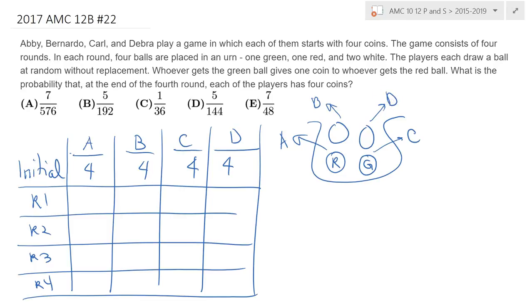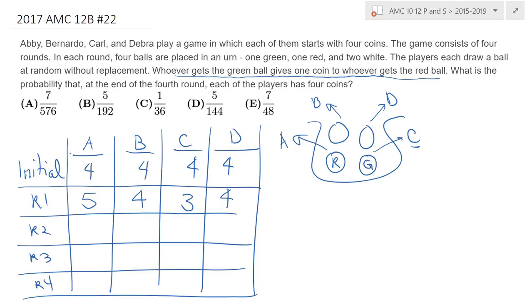So apparently the rules of the game tell us that whoever gets the green ball gives 1 coin to whoever gets the red ball, right? So in this case, Carl is supposed to give Abby one coin. So Carl will have 1 less coin, and Abby will have 1 more coin. Those who did draw the white ball still have the same number of coins.